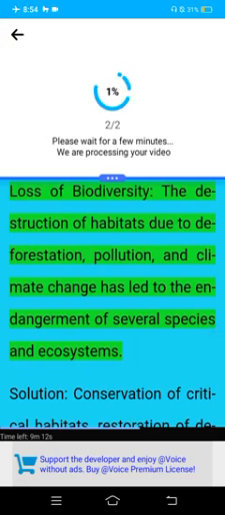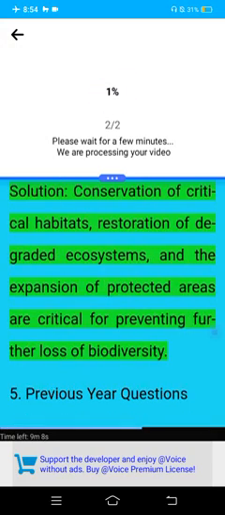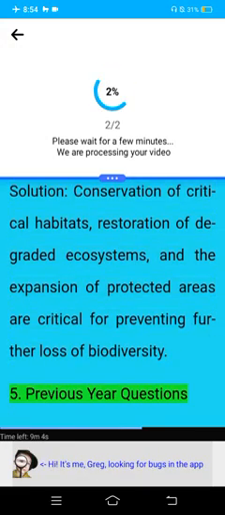Loss of biodiversity. The destruction of habitats due to deforestation, pollution, and climate change has led to the endangerment of several species and ecosystems. Solution. Conservation of critical habitats, restoration of degraded ecosystems, and the expansion of protected areas are critical for preventing further loss of biodiversity. 5. Previous year questions.